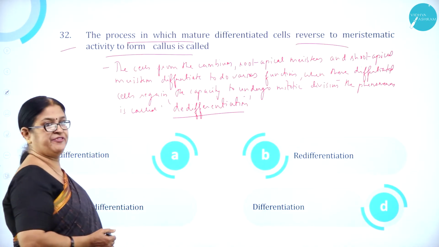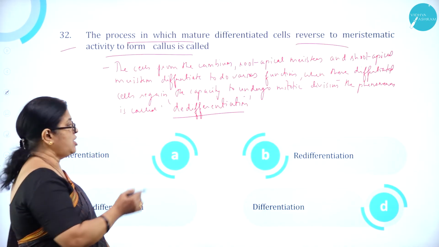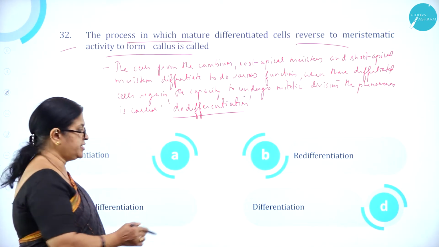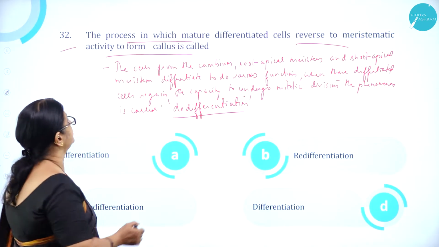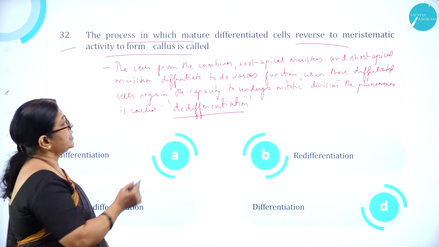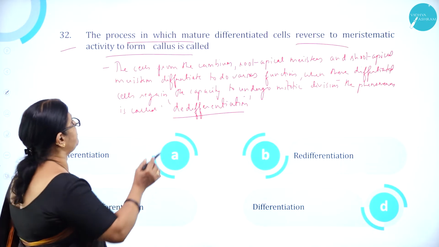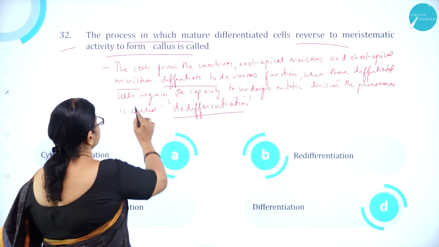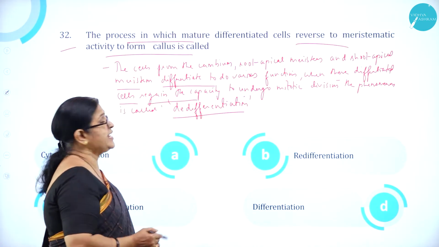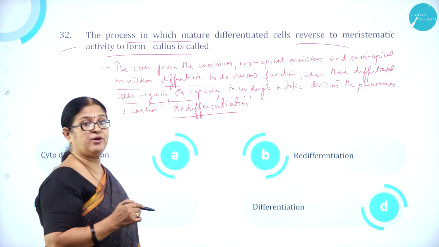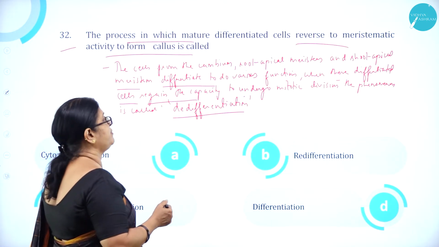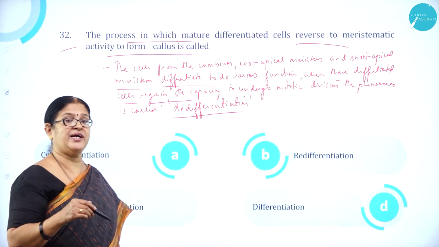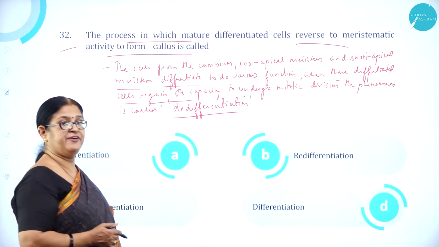Option A, cytodifferentiation. Option B, redifferentiation. Option C, dedifferentiation. And option D, differentiation. The cells from the cambium, the root apical meristem and shoot apical meristem differentiate to do various functions. When these differentiated cell regions regain the capacity to undergo mitotic division, the phenomenon is called dedifferentiation. That is, regaining back the meristematic activity at times when needed is called dedifferentiation.